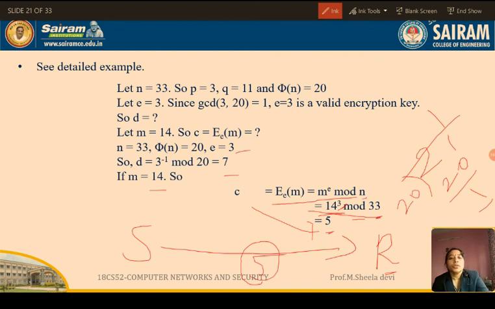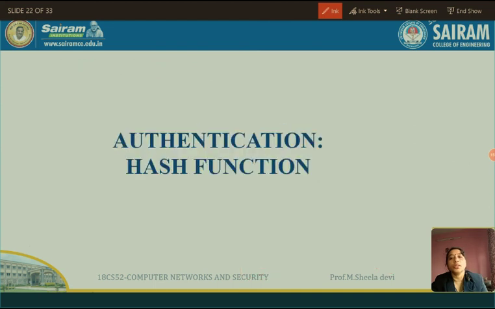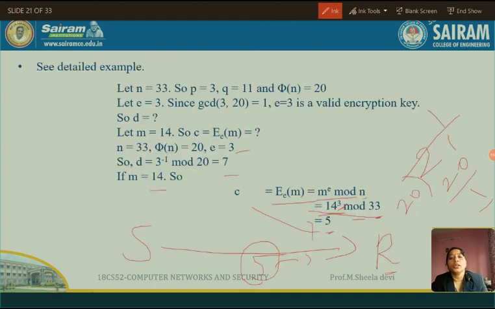After receiving, the receiver should convert the ciphertext back to the plain text. What is the formula to do that? It is M is equal to C power D mod N. What is C here? It is 5 power D. What is D here? It is 7 mod 33. If he does this operation, he will get the same message.